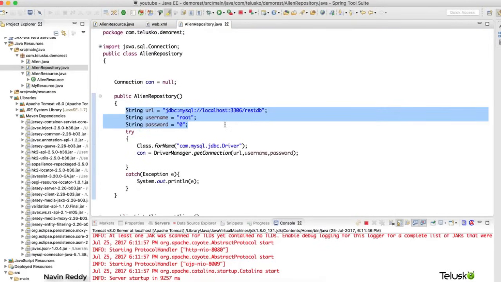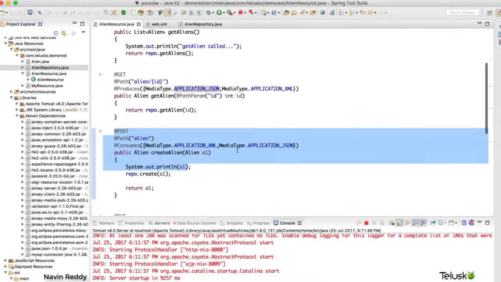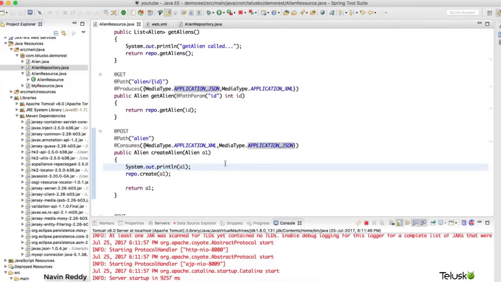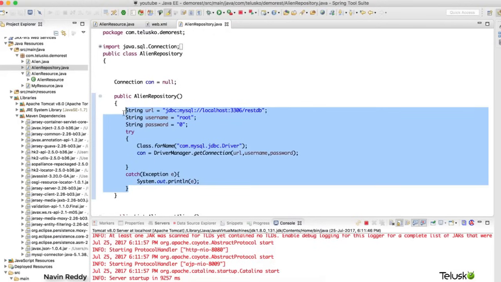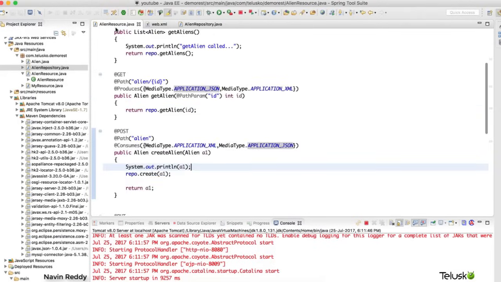Again, you could have used a data source here. If you have a different implementation for the database, you can do that. Our application, this file here, is not concerned about what database code you have written there. You can also fake it. In fact, if you remember the first few videos, we were faking that we have a database, right? We were using some dummy data, dummy storage. But now we actually have MySQL there, right?